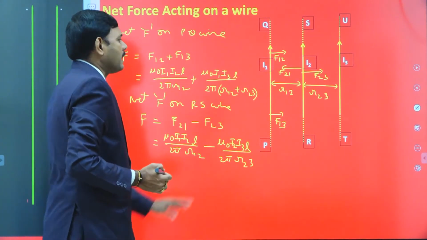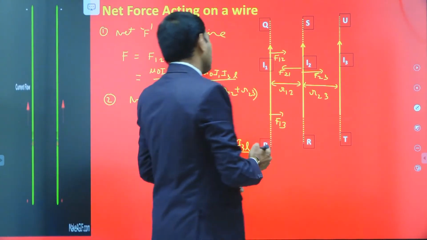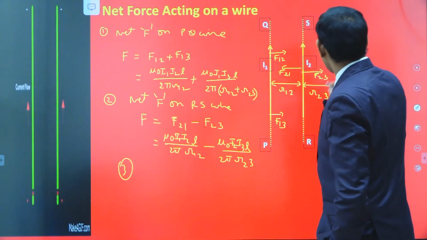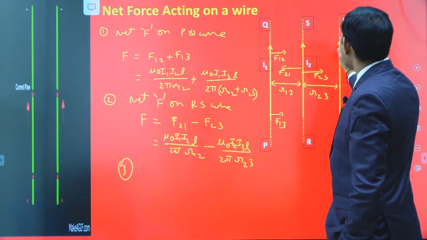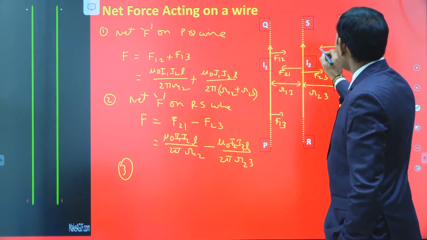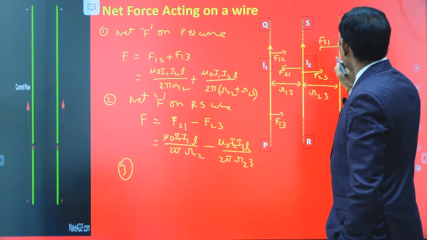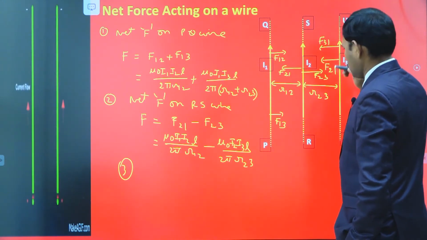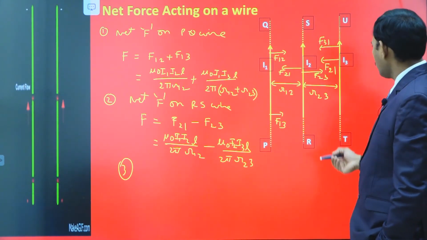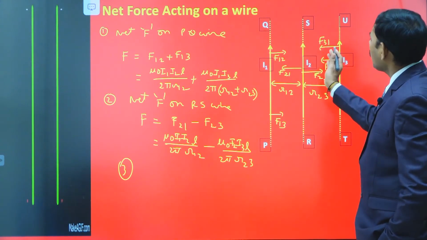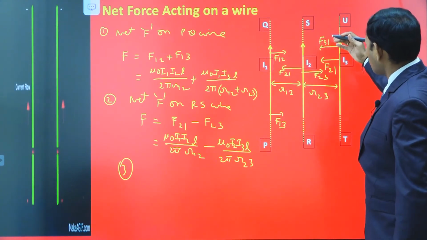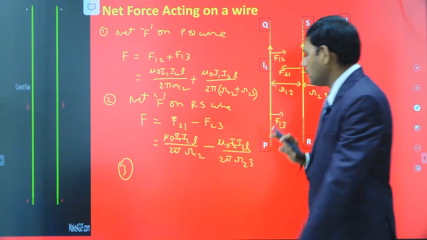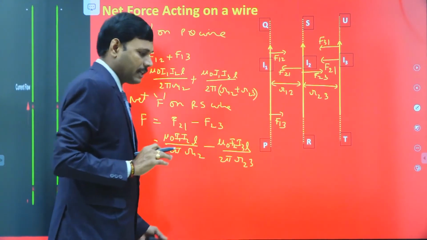Okay. Then you try the third one, it is easy. Third wire, what is the net force acting on the third wire? Third wire is simultaneously attracted by the first wire with force F31, also attracted by the second wire with force F32. You try it, you write the formula for it. So F31 and F32, add the sum of the two forces. So adding these two forces, similar to first case, we get the answer in the third case. That is up to you.